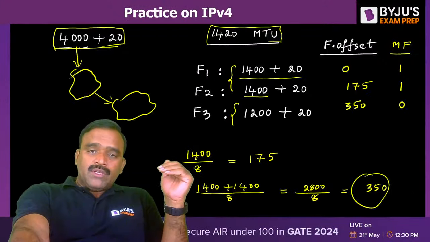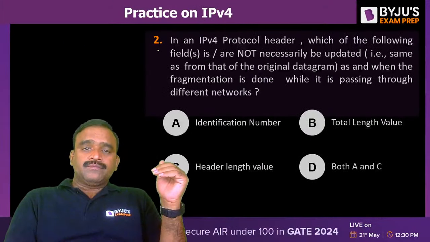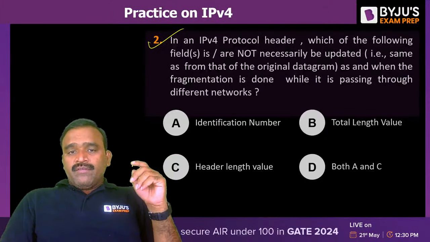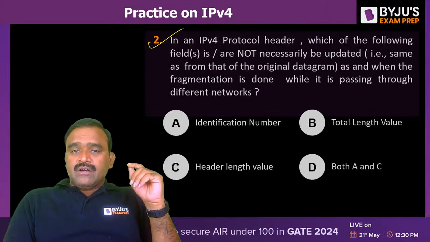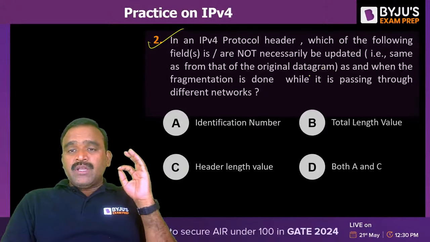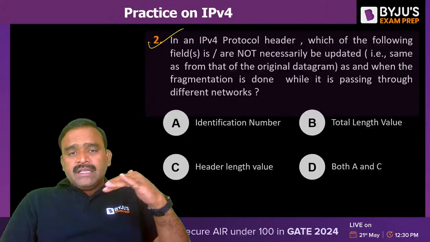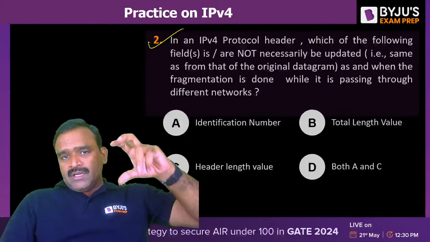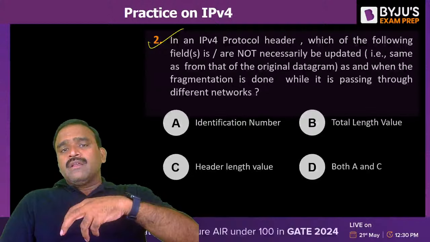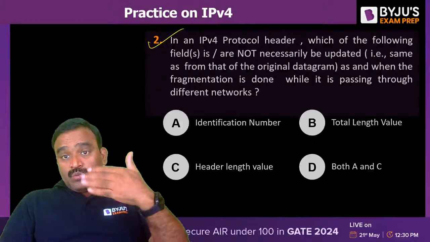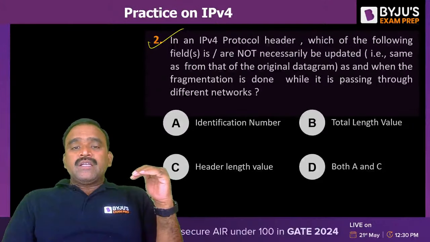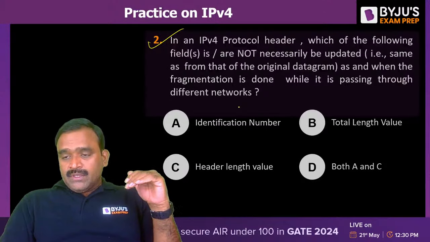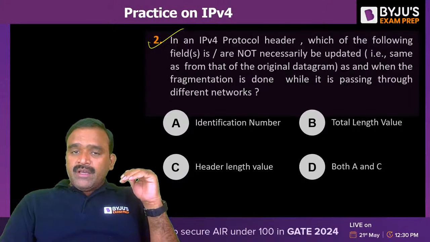Okay. Now coming to the next question, question number 2. In an IPv4 header, which of the following fields is/are not necessarily updated? That means it is the same as that of the original datagram. Whatever is the content of the header in the original datagram, the same content is in the header of the fragment also. So what content is the same, as and when the fragmentation is done while it is passing through different networks? So that's the question. Can anybody answer this?